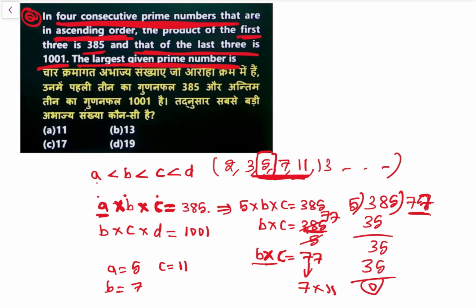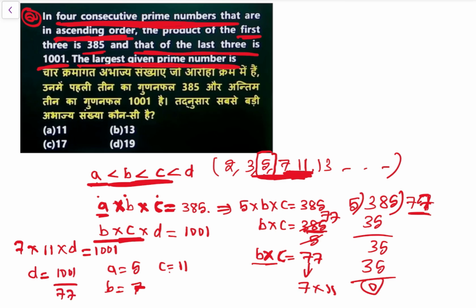ये एक्सप्रेशन ये भी आ रहा है, consecutive prime numbers. अब देखो, A is छोटा, B is 7 consecutive and C is the next one. Then B into C, we got B into C. So B is 7 into C is 11 into D is equal to 1001, right? 1001, that is D is equal to 1001 by 77. अब 77 से कैंसिल किया तो it will be 13. So we got value of D.